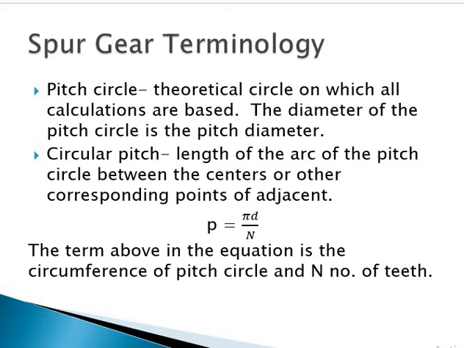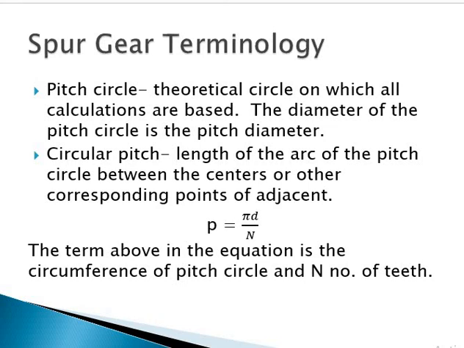Another important term is pressure angle, also called the angle of obliquity. It is the angle between the common normal of the two gear teeth at the point of contact and the common tangent at that point. That is why we call it the pressure angle.